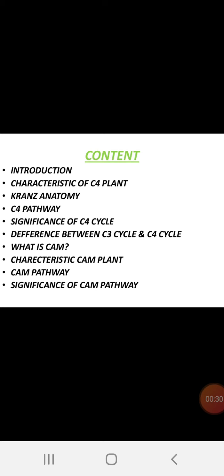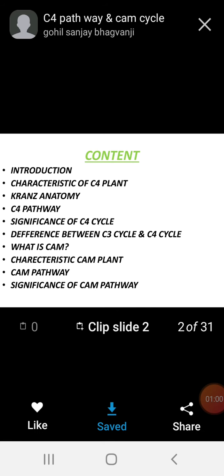that is the C4 pathway. It is the C4 cycle or C4 biosynthetic pathway. It's also called the Hatch and Slack cycle. Here, we cover the introduction, characteristics of the C4 plant, because only certain plants undergo the C4 cycle, and Kranz anatomy. We should understand what Kranz anatomy is, the C4 pathway, the significance of the C4 cycle, and the difference between the C3 cycle and C4 cycle.